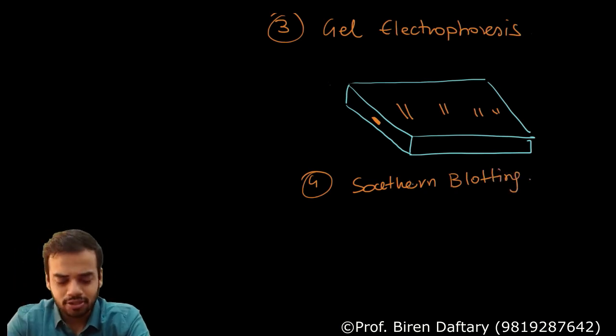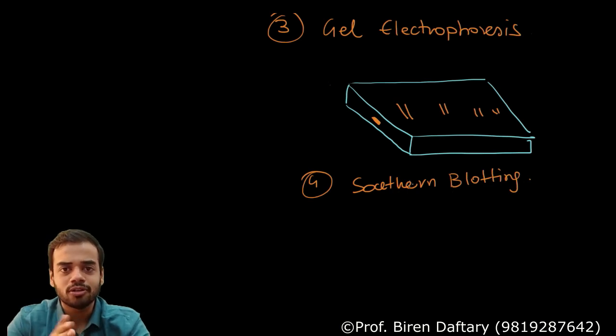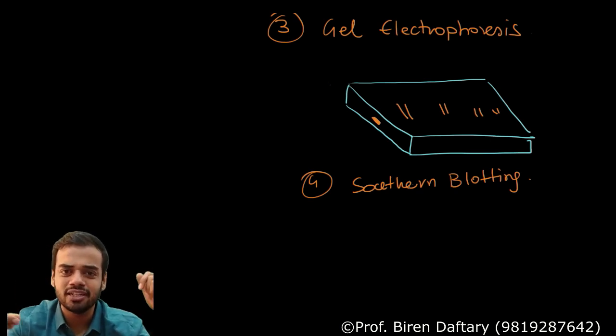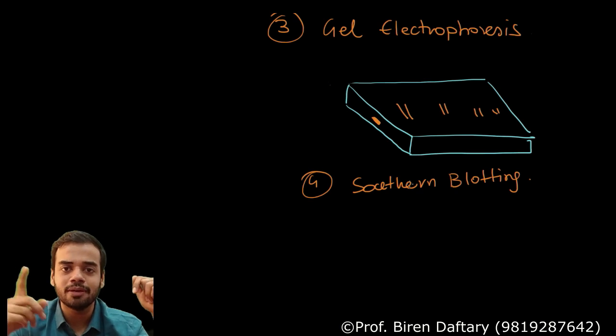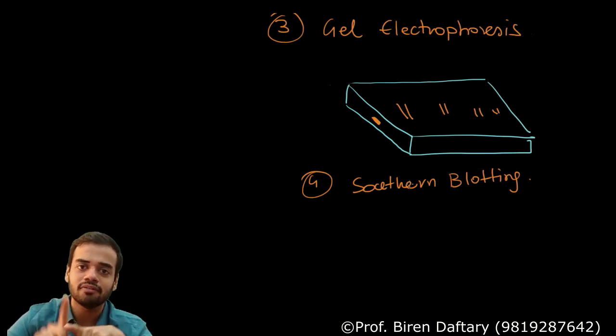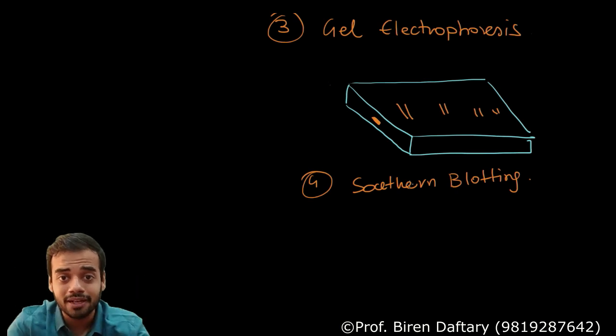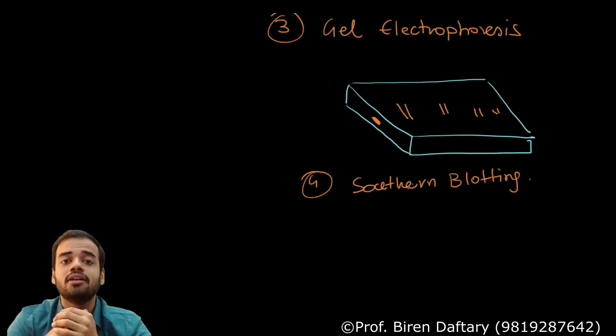Blotting, are you aware of the phenomenon called blotting? A very simple example of blotting is, take a drop of water or ink or any liquid, put it on your table, and on top of it put a tissue paper. What will happen is that the liquid will travel into the tissue paper against gravity. How? Because of capillary action, blotting action. Same thing we are going to do over here.